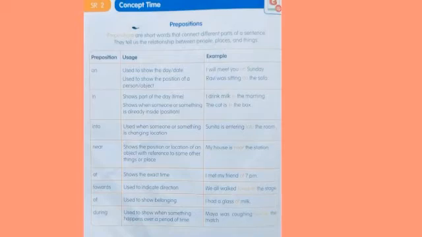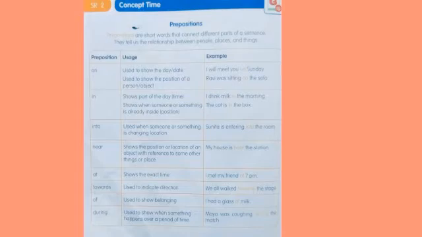We also use it to show the position of a person or object. See, in the first picture, where is the book? The book is on the table, right? We show the position of the book. In the given example, Ravi was sitting on the sofa. Where was Ravi sitting? On the sofa. It shows the position. Okay.